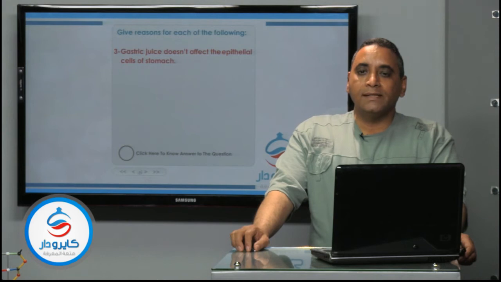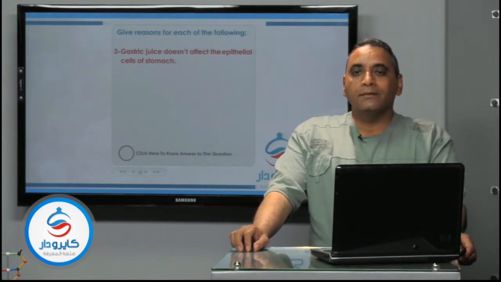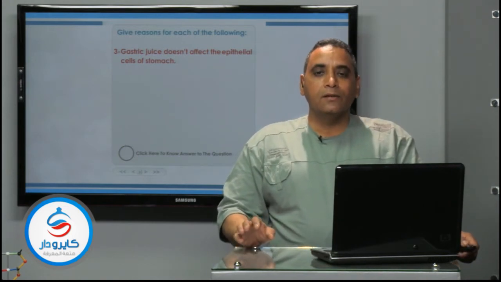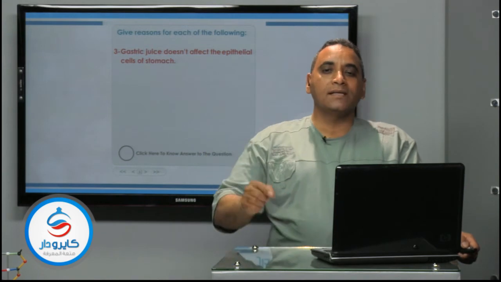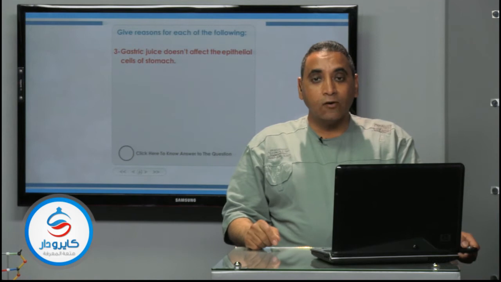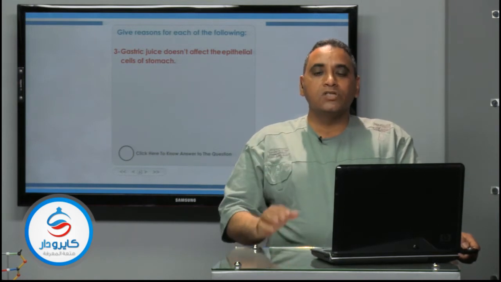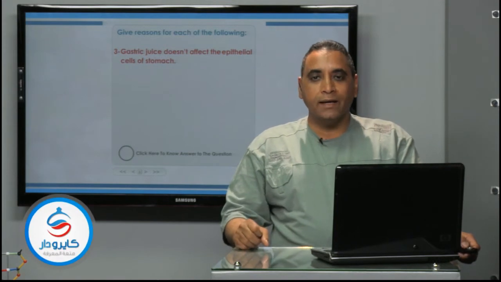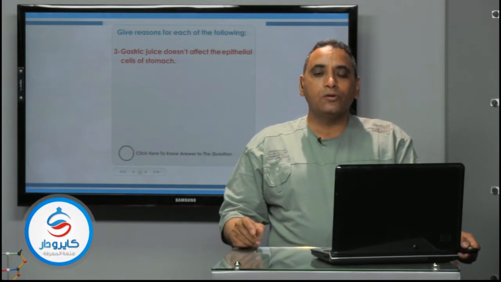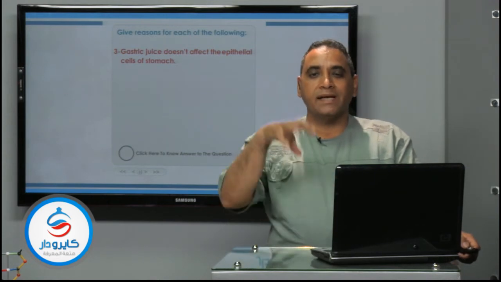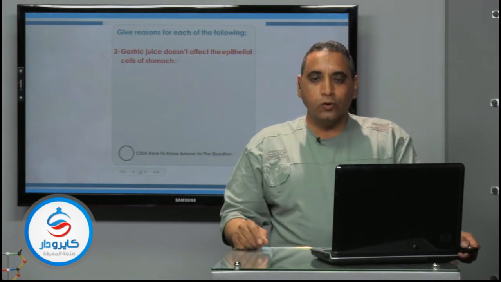The next question. Gastric juice doesn't affect the epithelial cells of the stomach, or the stomach does not digest itself. That's because of three reasons. The first is a thick layer of mucus that lines the stomach internally. Number two, the pepsinogen is secreted in an inactive state, which becomes activated inside the cavity of the stomach by the action of HCl, which changes it into active pepsin inside the cavity, in the food of the stomach.